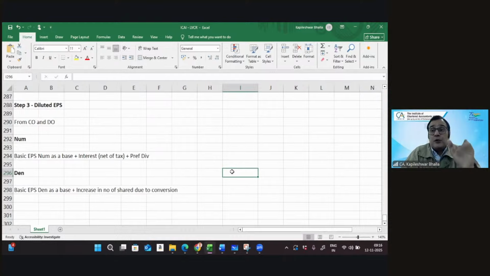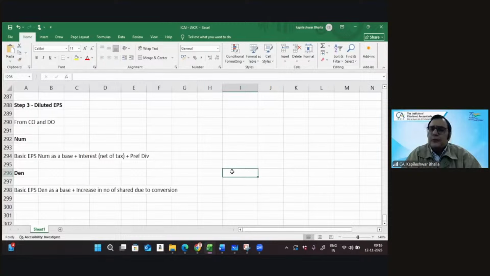So you need to be very careful whether potential ordinary shares have been outstanding from the previous year itself, or are issued in the current year, and then accordingly consider them in the denominator for the concerned period.